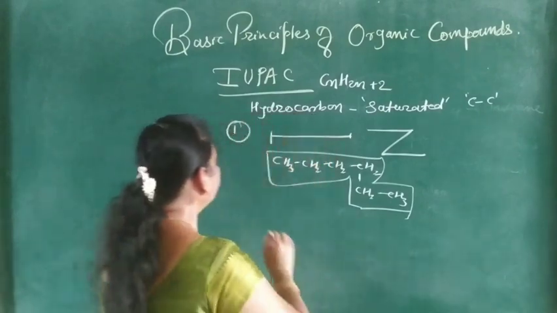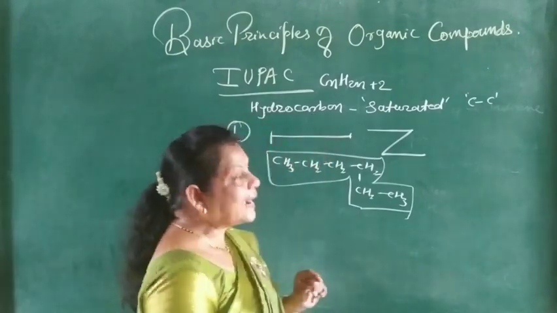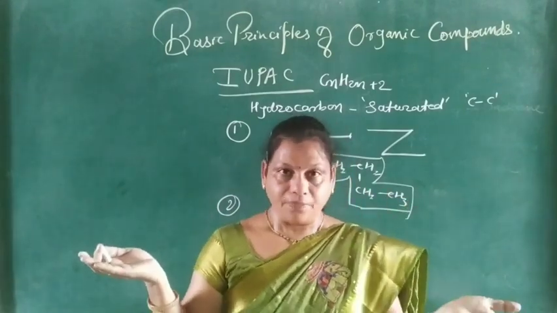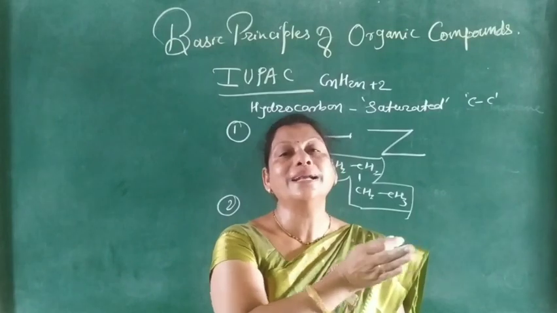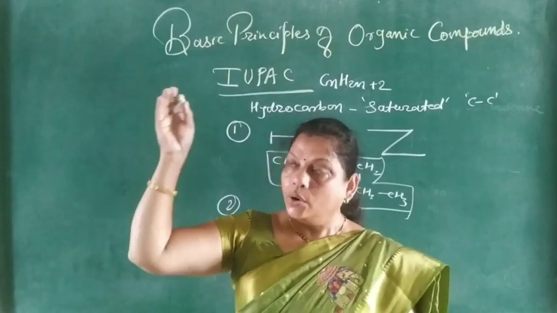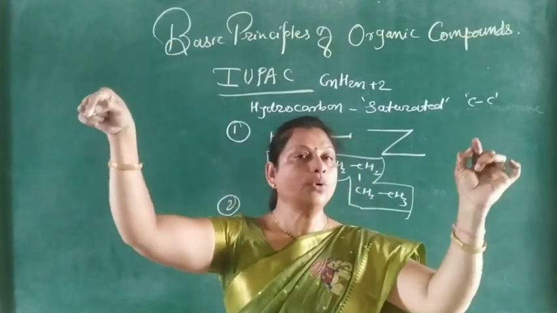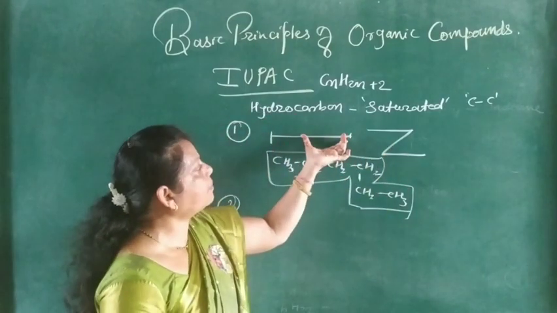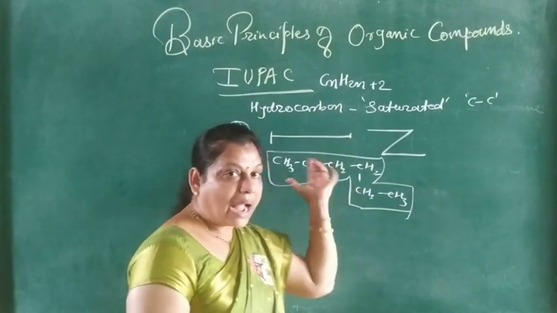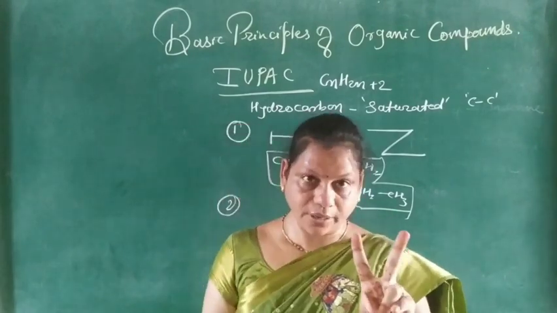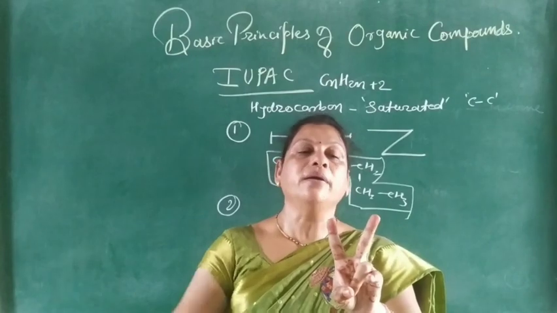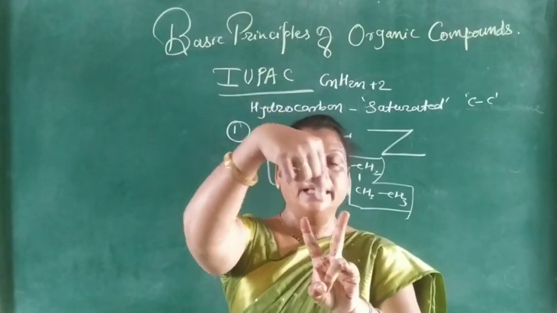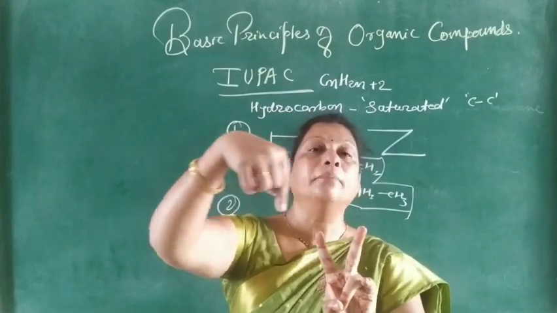Then the second rule: locate these carbons from one end to another end, and this is called a locant number. This saturated carbon chain is an open chain, and it has two ends. When we locate from one end to the other, there is a locant number.